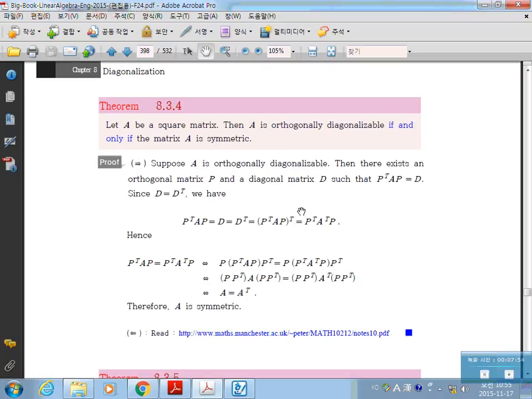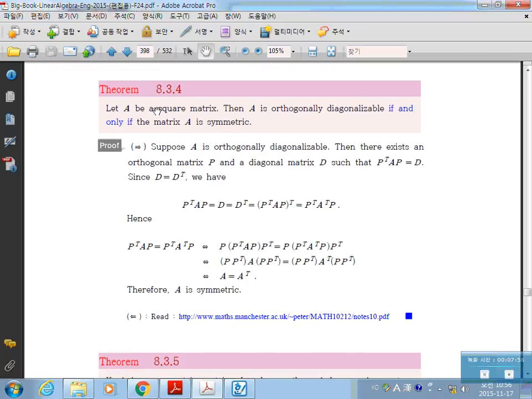So, if you have a symmetric matrix and two distinct eigenvalues, then their corresponding eigenvectors are orthogonal. Next, theorem 4. Let A be a square matrix. Then A is orthogonally diagonalizable if and only if the matrix A is symmetric. This is the theorem. If A is a symmetric matrix, then it is orthogonally diagonalizable. Always, if and only if.